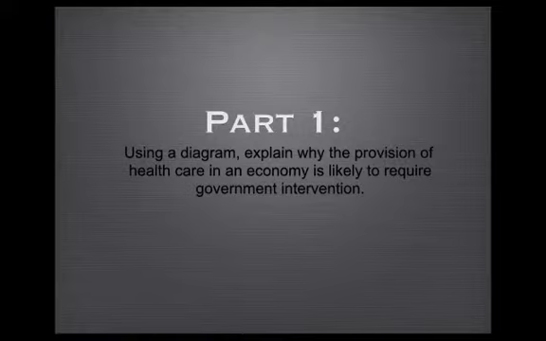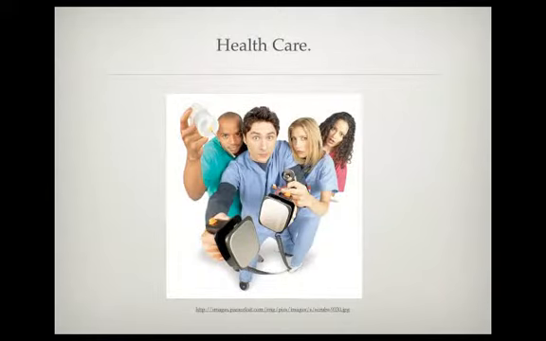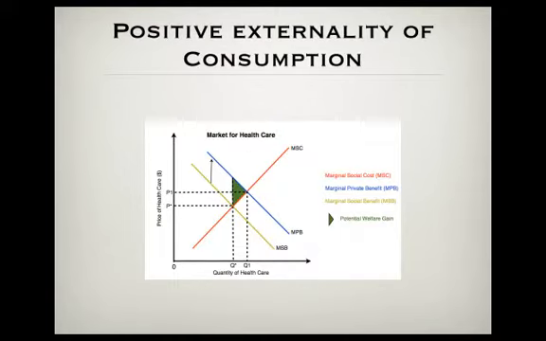The provision of healthcare in an economy is likely to require government intervention because healthcare is an example of a merit good. A merit good is a good that would be underprovided and therefore underconsumed in a free market. Merit goods are goods that provide positive benefits for the consumers and for society in general. The consumption of healthcare also provides a positive externality. Positive externalities of consumption occur when the consumption of a good or service provides external benefits for third parties.